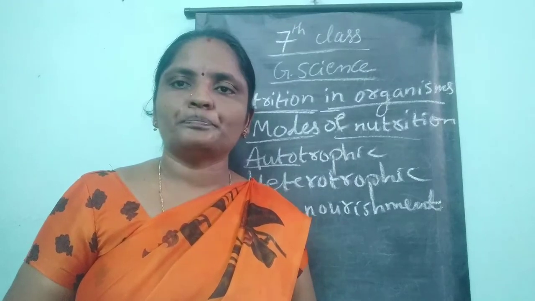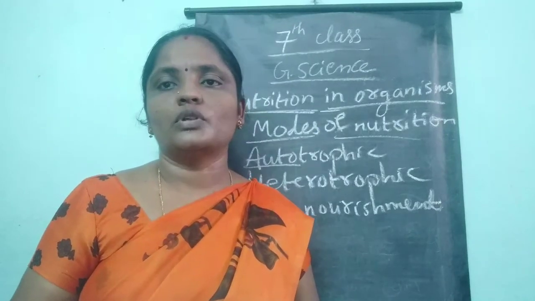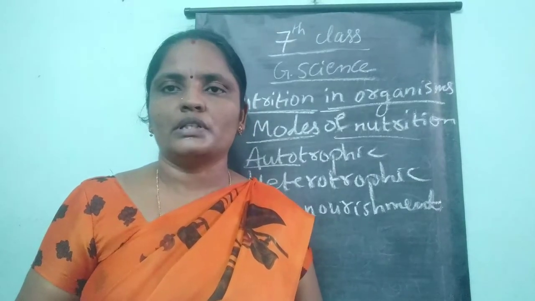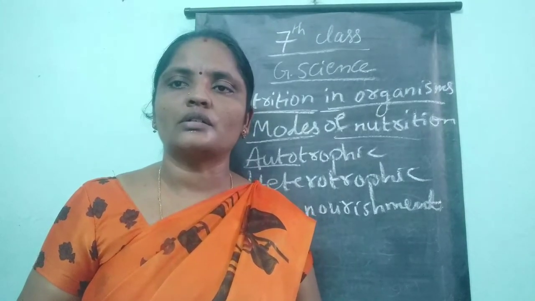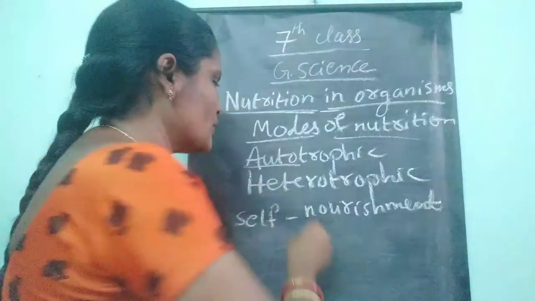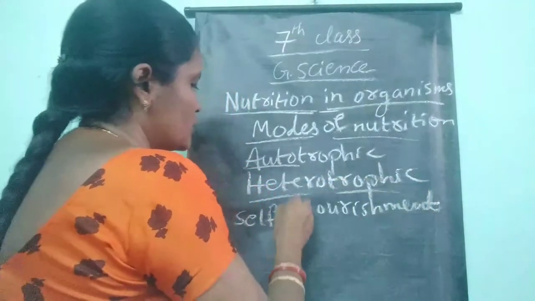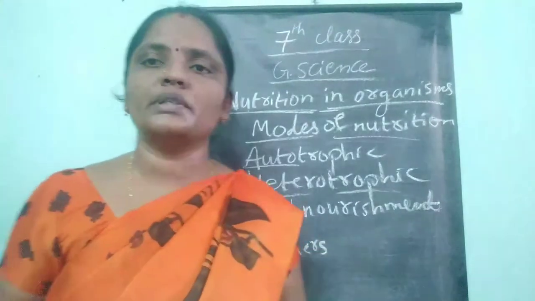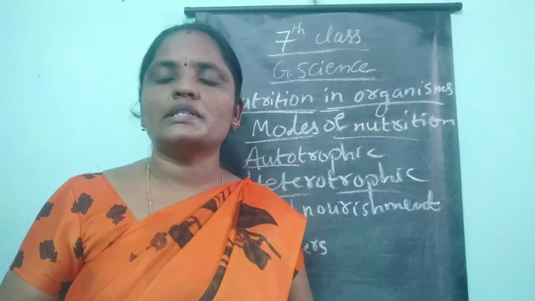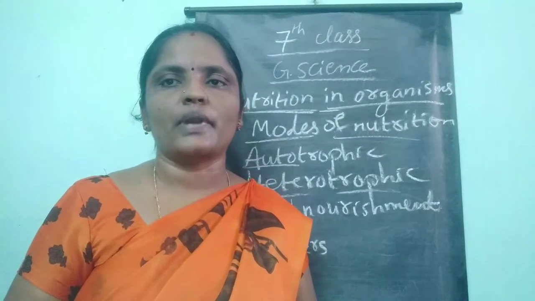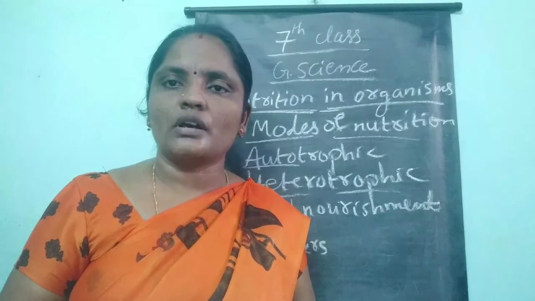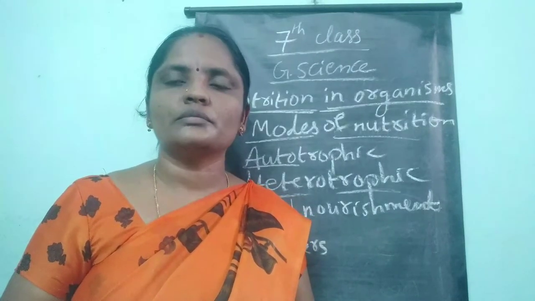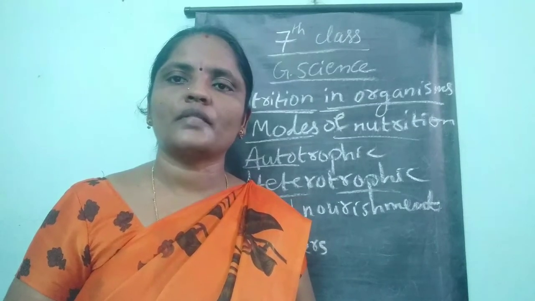Plants do not depend on any others and they prepare their own food materials, so they are called autotrophs. Next you have the heterotrophs. Hetero means others and trophos means nourishment. The animals that depend on plants for their food are called heterotrophs. So like this we have two types of nutrition, autotrophs and heterotrophs.